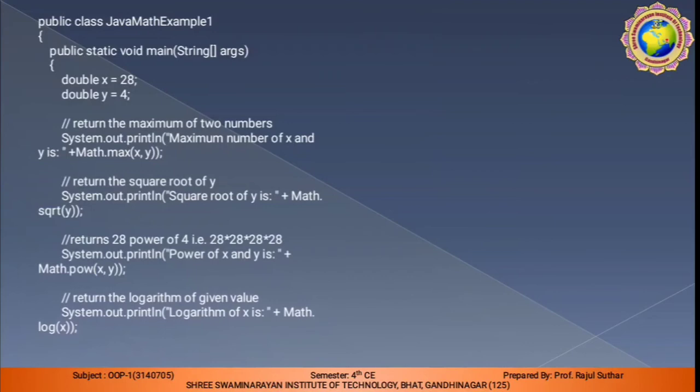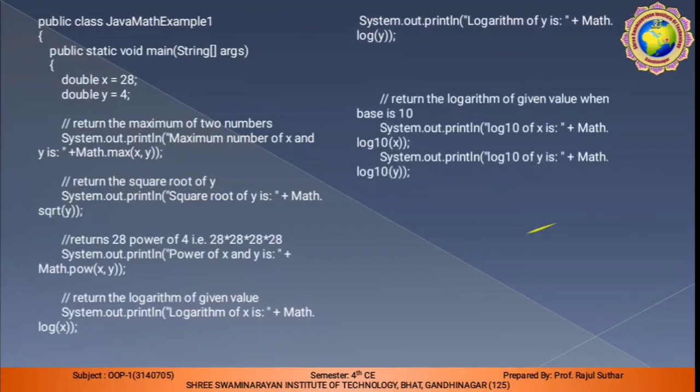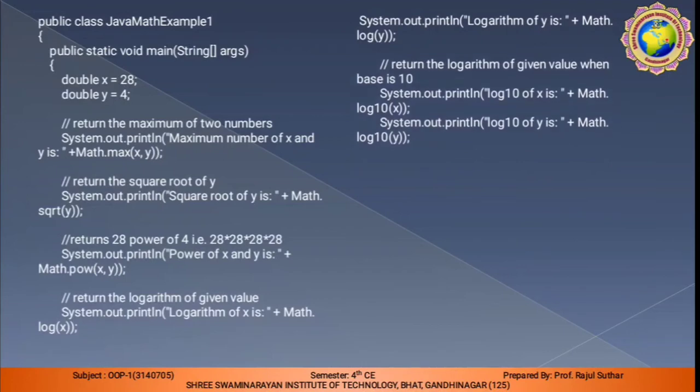Last statement, that is return the logarithm of a given value. System.out.println logarithm of x is Math.log(x). x is our value, that is 28. So we find the logarithm of x. You can write the same way for log y.